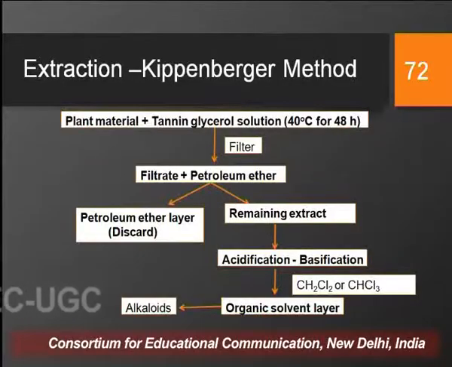The second step is the basification, where we basify this acidified extract with the help of dilute ammonia or ammonium hydroxide, and when we basify this extract, we are converting all the alkaloids that are present in the salt form back to the free base form, and then we extract this basified mixture with the help of an organic solvent, either chloroform or dichloromethane. So all the alkaloids will now come into the organic layer by virtue of their greater solubility in the organic solvent, and from this organic solvent we can separate the alkaloids, we can crystallize them, or we can purify these alkaloids with the help of different chromatographic techniques.